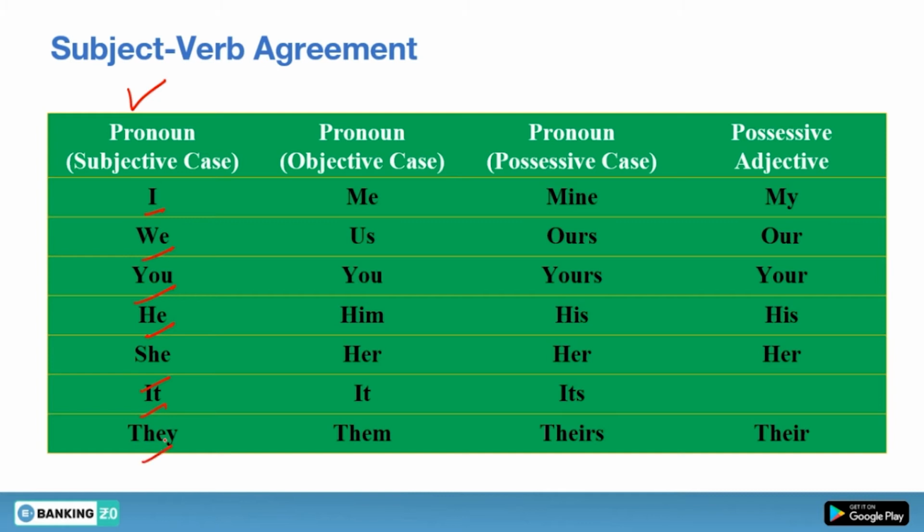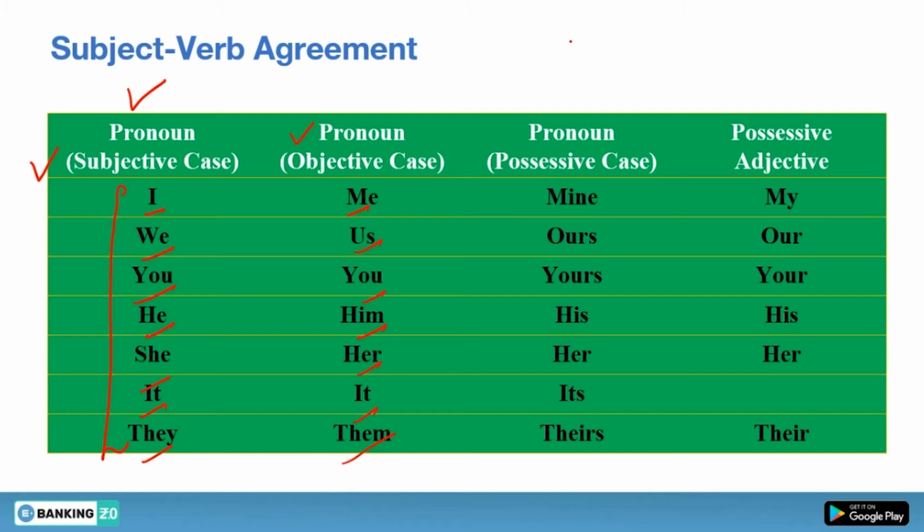Why do we call these pronouns the subjective case? Because we use these pronouns at the place of the subject. You can use these pronouns at the place of the subject only. You cannot use these pronouns at the place of the object or any other place. That is why we call them pronouns of the subjective case. Similarly, why do we call these pronouns the objective case? Because these are the pronouns we use at the place of objects: me, us, you, him, her, it, and them.